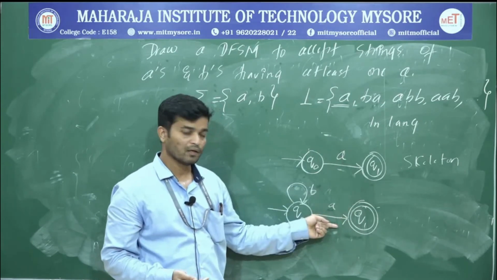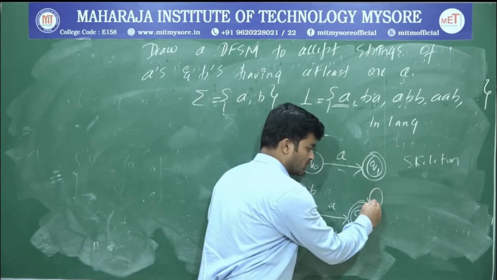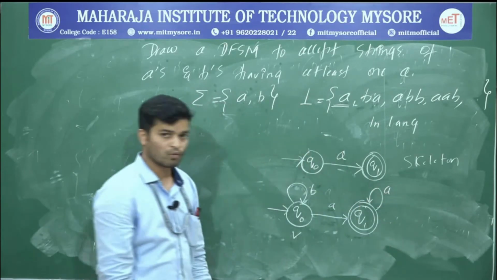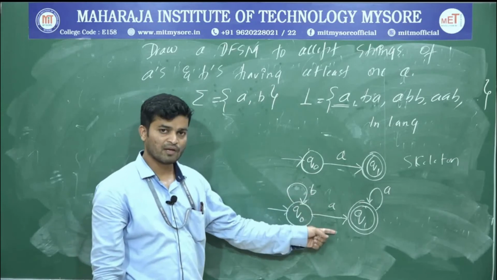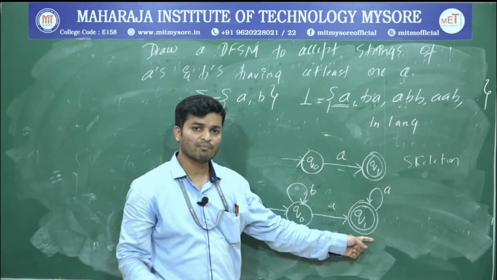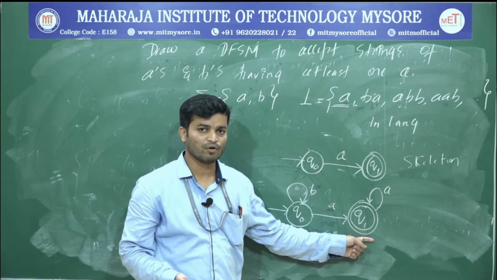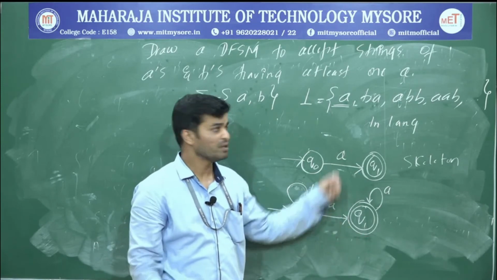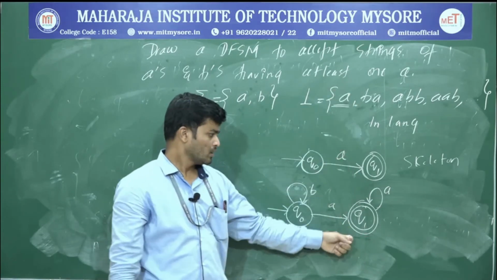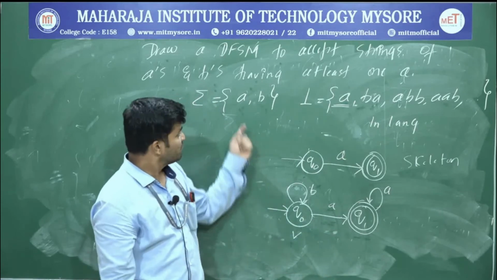Because already I have what? 1A. So I can go with the loop for what? A. Loop upon what? A. N number of B's, 1A. Then I can have N number of A's. So that's a valid string. Why? Because at least 1A. So the minimum requirement is at least 1A. Now I have to give a path forward for B.